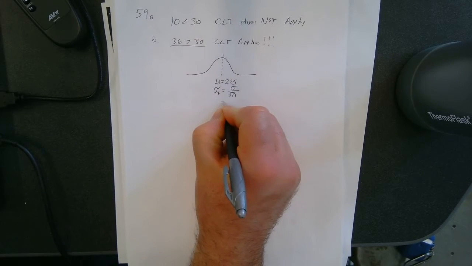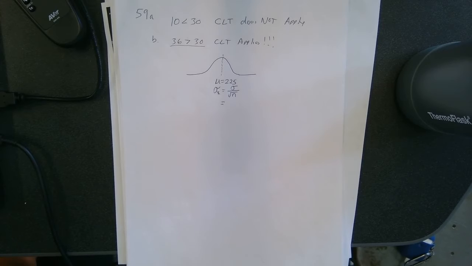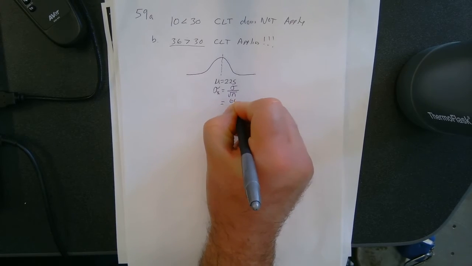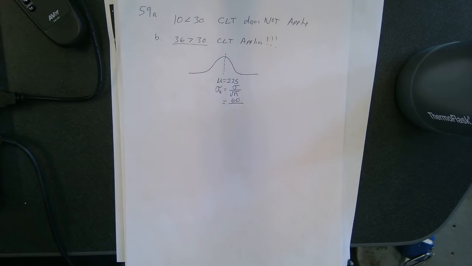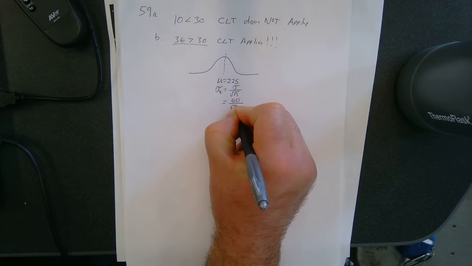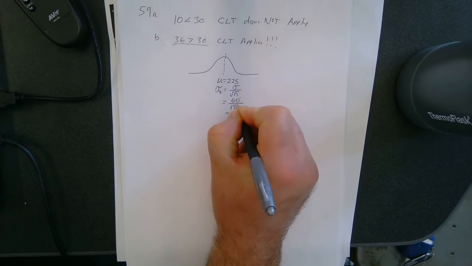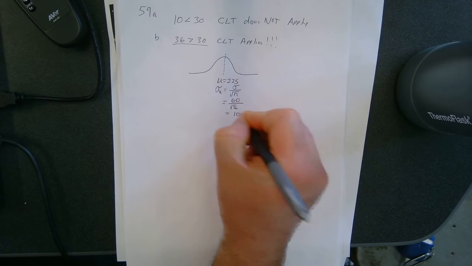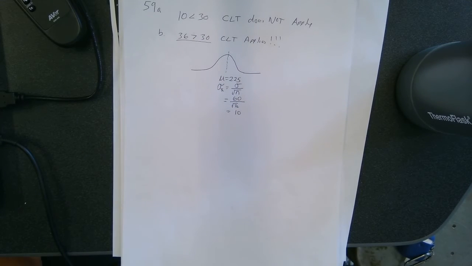All right, so let's go ahead and calculate that new standard deviation. I need the old standard deviation, which I think is 60. And I thought we said 36 songs. I'm just a mess keeping order here. We did say 36 songs. Yes. And so the old standard deviation was 60. So square root of 36 is 6. 60 divided by 6 is 10, which should be my new standard deviation.